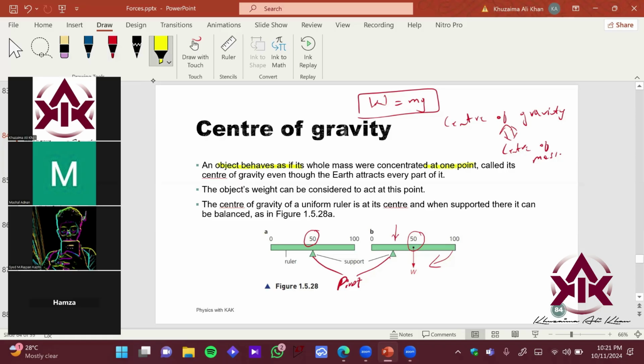That is called the center of gravity. The object's weight can be considered at this particular point. So for your convenience, we assume a single point at which the entire weight of a body is acting. And for the center of gravity of a uniform ruler, it means that it has uniform mass.